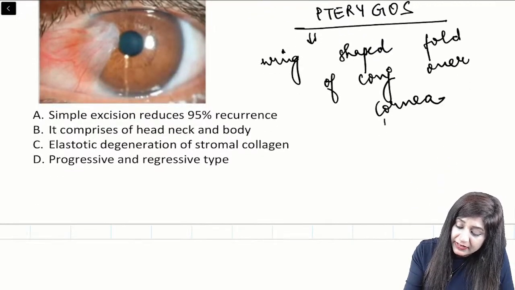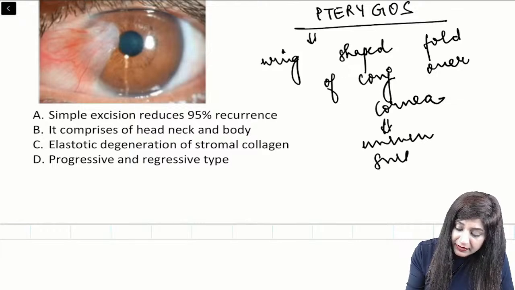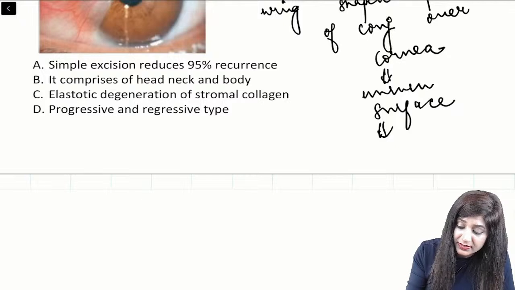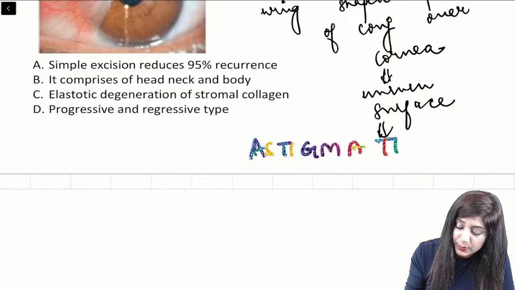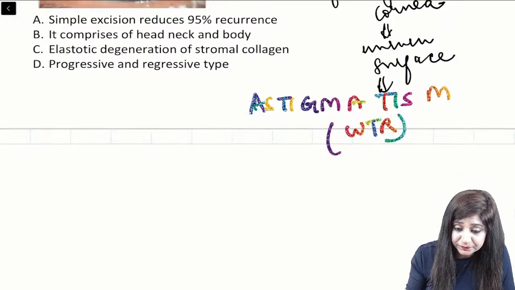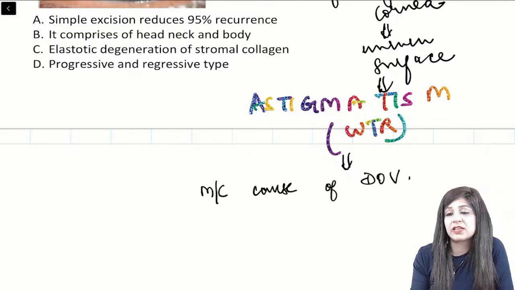Basically it makes an uneven surface, and because of this uneven surface, guys, we will have astigmatism. Another important question: it can cause astigmatism, especially with-the-rule astigmatism, and this with-the-rule astigmatism is the most common cause of diminution of vision in patients of pterygium.